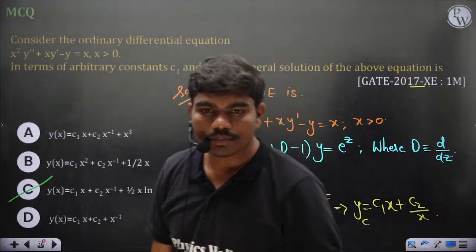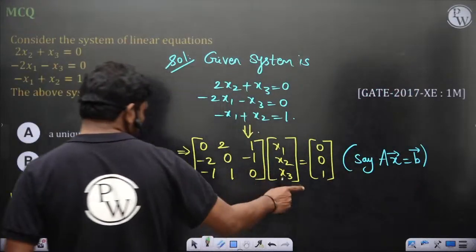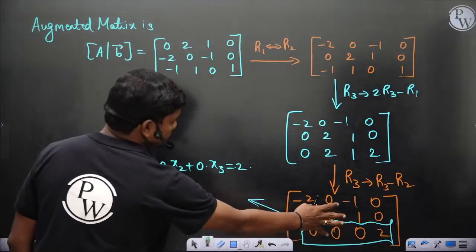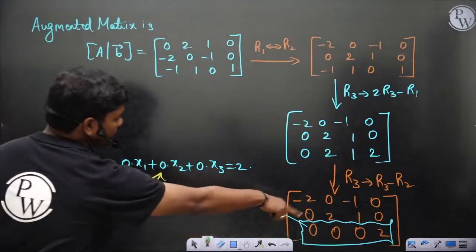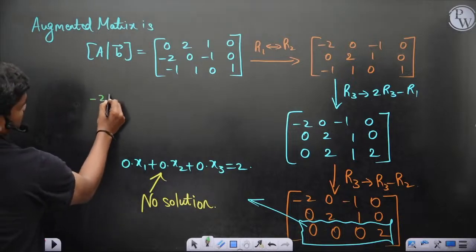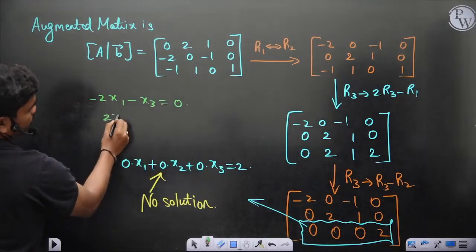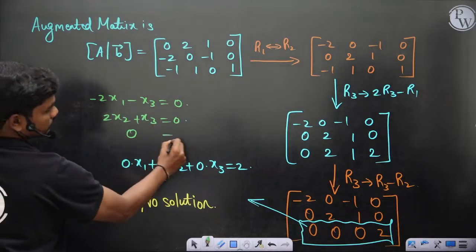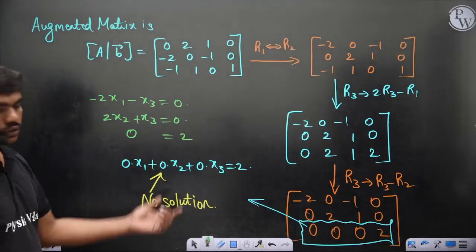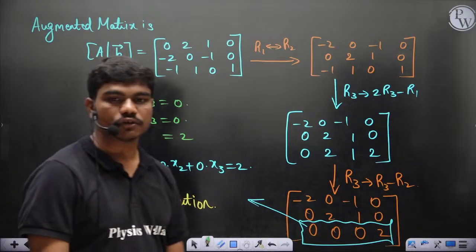Yeah, in the previous question, last line. If you put this system back into this form, this system gives you something like minus 2x1 minus x3 is equal to 0, 2x2 plus x3 is equal to 0, 0 is equal to 2. That's all. So the last equation is 0 is equal to 2, so basically you don't have any solution.